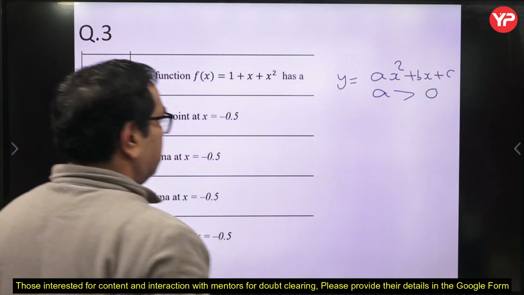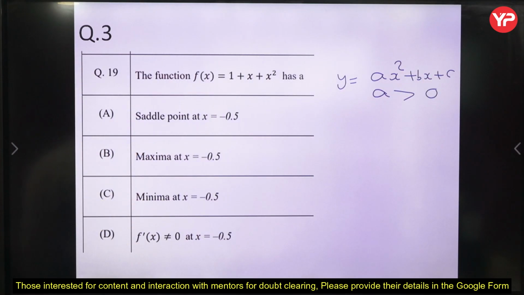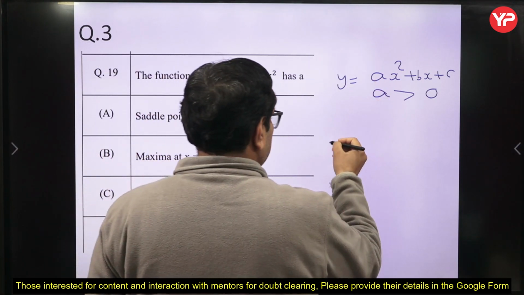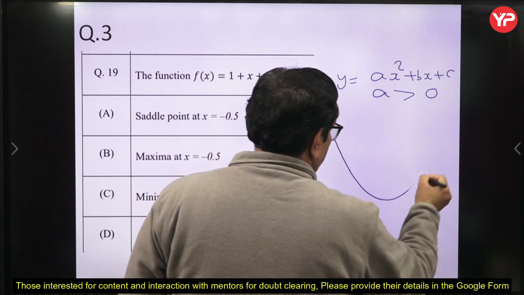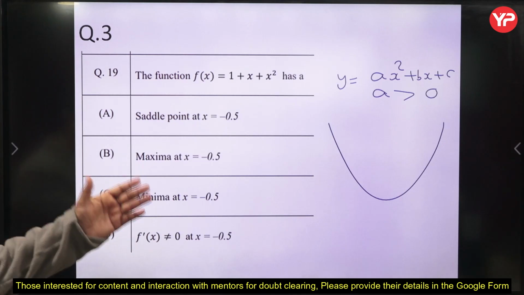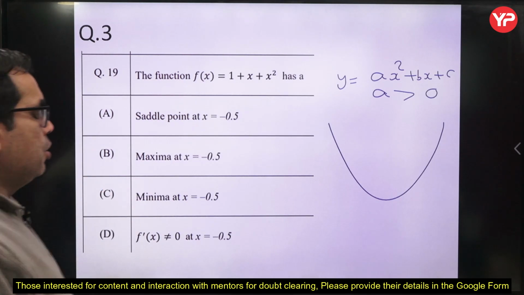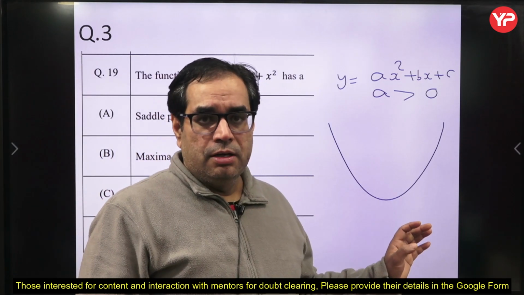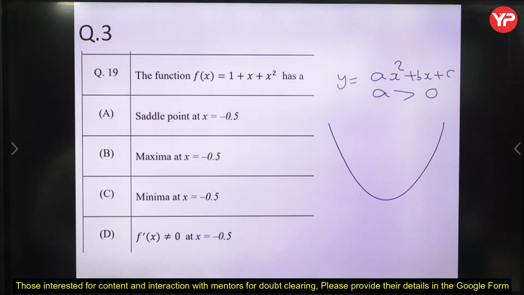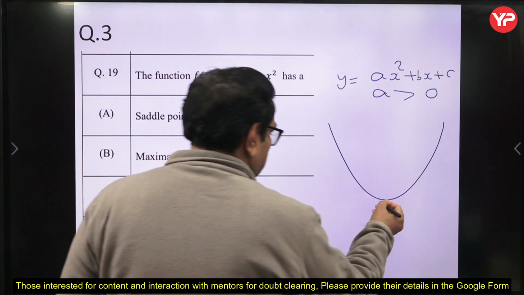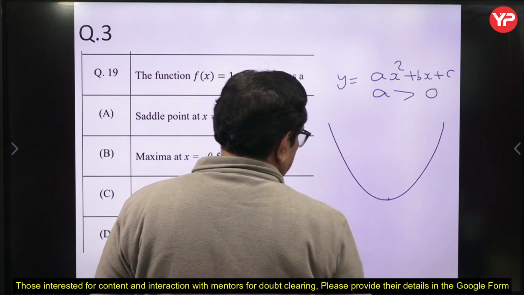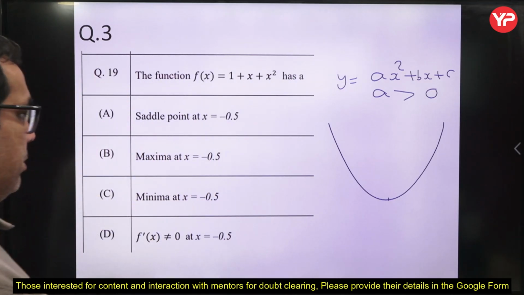If we have any curve like y equal to ax square plus bx plus c, it represents a parabola. The graph of this function is an upward parabola for a greater than 0. In this graph we don't have any saddle point or any maxima, but we have a point of minima. Only one minima is there, and this is the point where the derivative is 0.